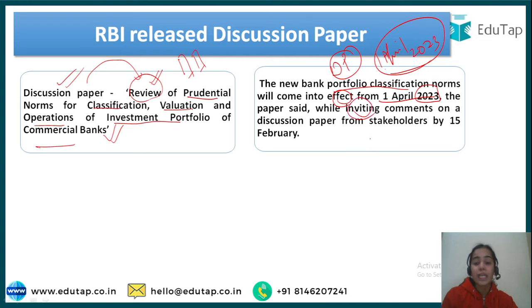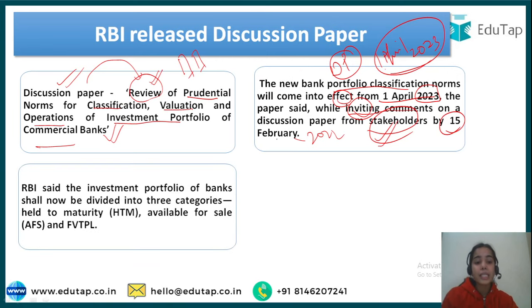Right now the discussion paper is open for comments until 15th February 2022 from stakeholders related to the discussion paper, the banks we can say, and other entities related to such a system. Next, the RBI said that the investment portfolio of banks shall be divided into 3 categories.